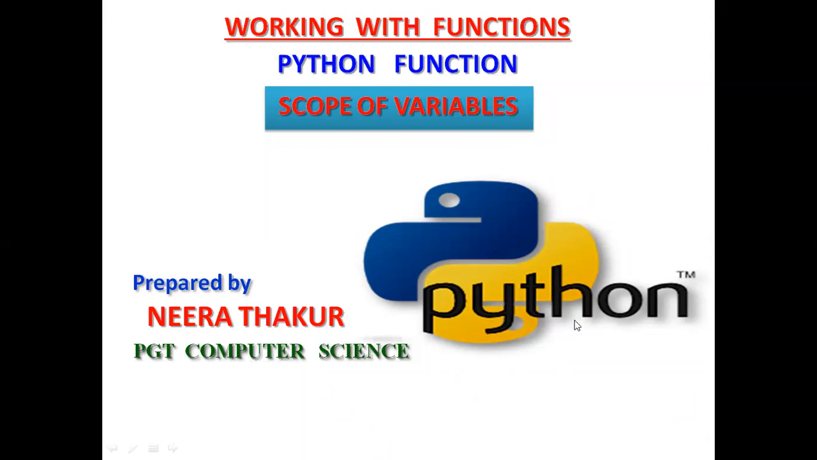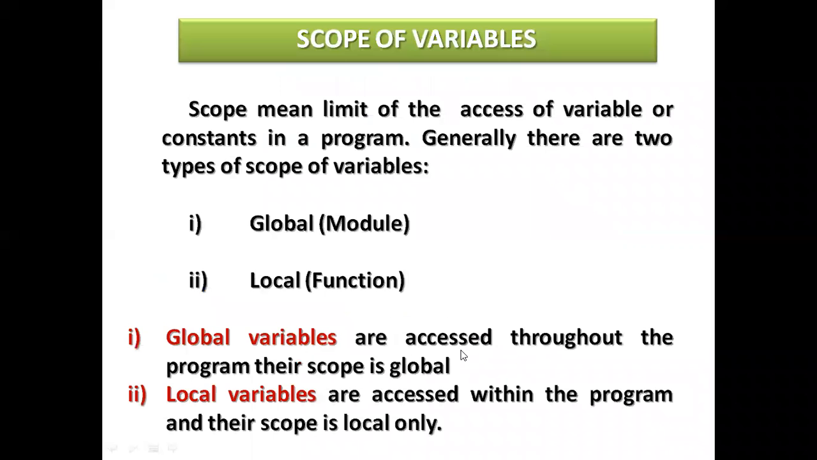First I'll discuss the scope of variables. Scope means limit. What is scope? The limit of access of variables or constants in a program. Generally, there are two types of scope of variables: first, global module, and second, local functions.